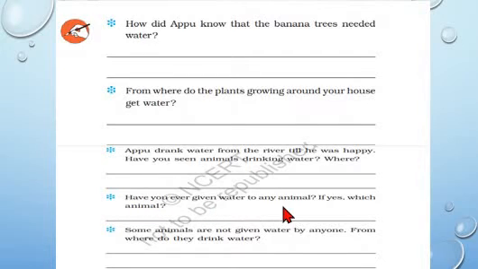The next question. Have you ever given water to any animal? If yes, which animal? Yes, all of us must have given water to birds. In summers, we generally keep water in the balconies of our houses where birds come to drink water. We also give water to our pets at home. Some animals are not given water by anyone. From where do they drink water? They can drink water from drains, ponds, rivers, etc.